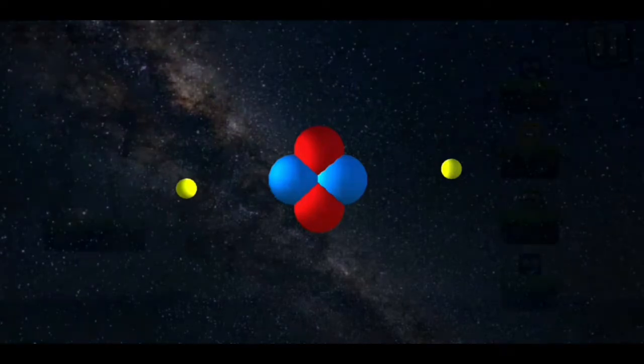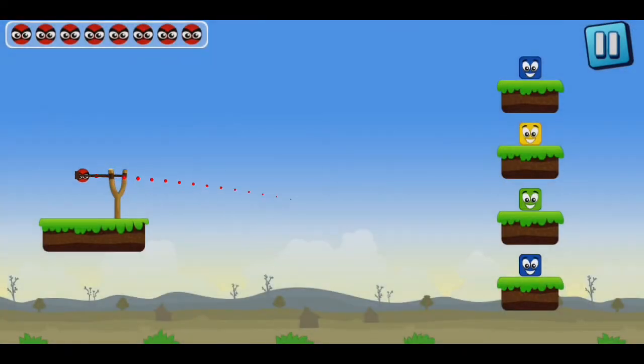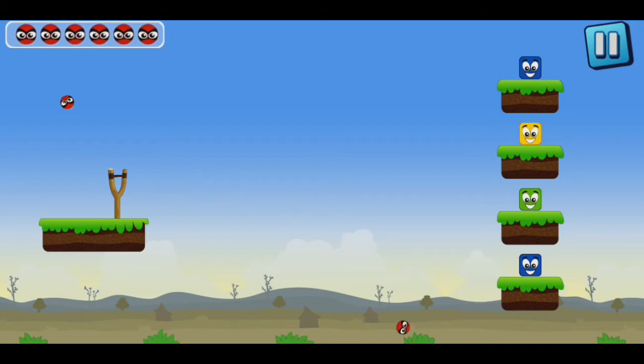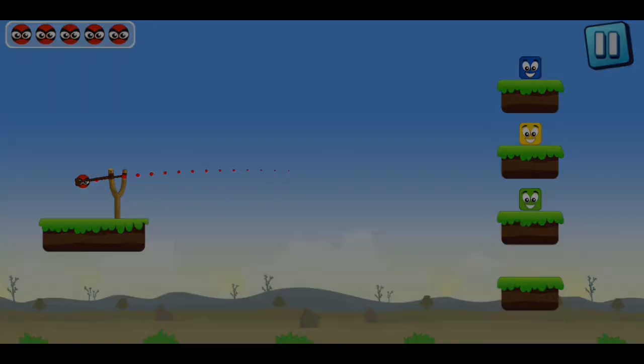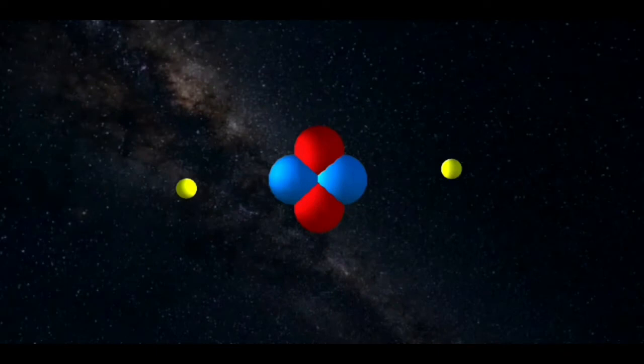Okay, now let me demonstrate this by a simple game. My target is to knock out these blocks to the ground using a limited number of balls. So, I need to apply some force on the rubber band. As you guys know, I am pretty terrible at this game. The thing is that I need to apply the exact amount of force to knock out these blocks, otherwise it won't happen. Same is the case with electrons, they require exact amount of energy to get excited.